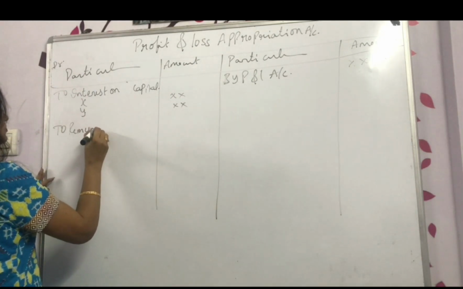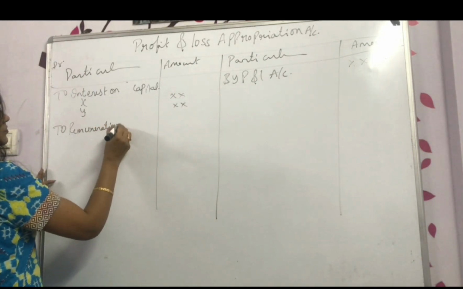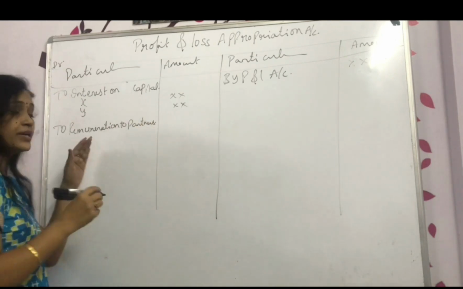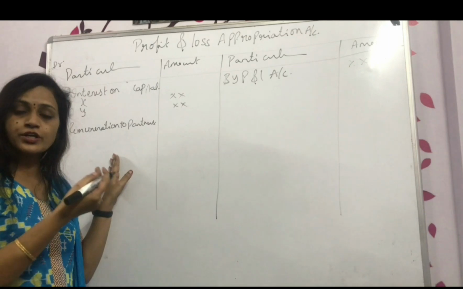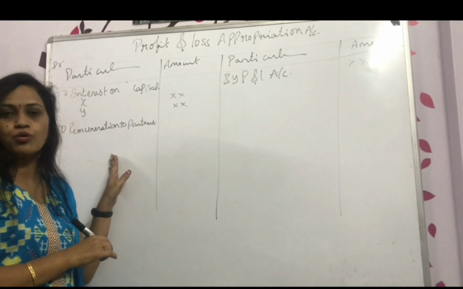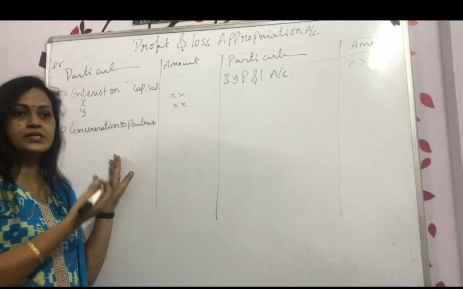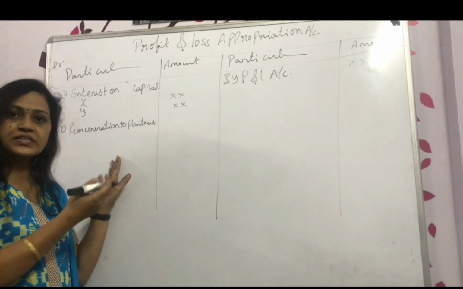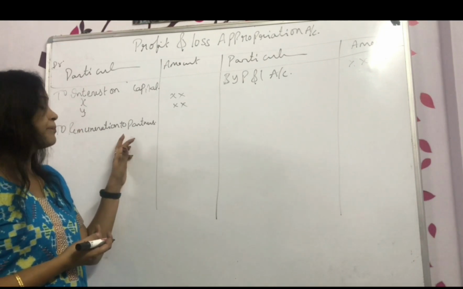Remuneration to partners. I told you, right, sometimes some partners will take care of the whole accounts. So instead of keeping one accountant, he is doing the whole work. Maybe monthly he may charge or yearly he may charge. Some of them may do more sales, so they may expect a commission. So that kind of payments will be there.